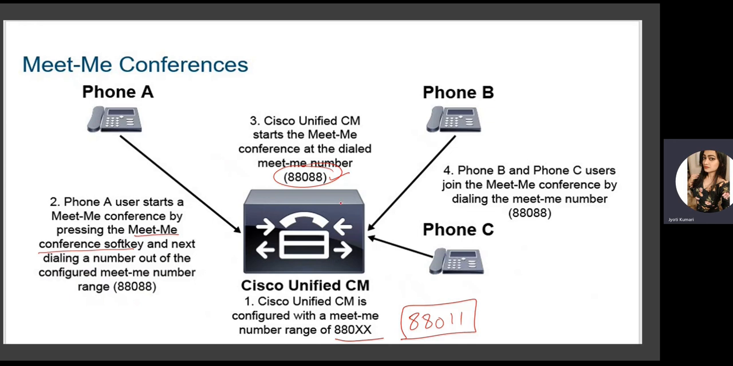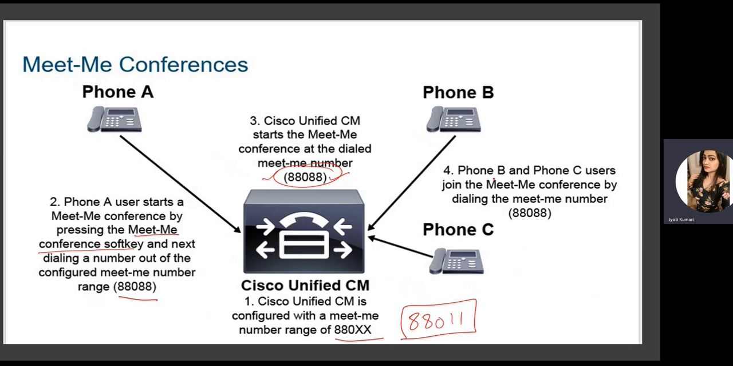So we will configure a MeetMe number, but just by dialing this MeetMe number, the conference will not start. The conference will only start when one of the users presses the MeetMe conference soft key and then dials a number out of the configured MeetMe number range. So first press the MeetMe conference soft key and dial this number. Now the MeetMe conference will start. All other users can now go ahead and join this conference by dialing this MeetMe number.